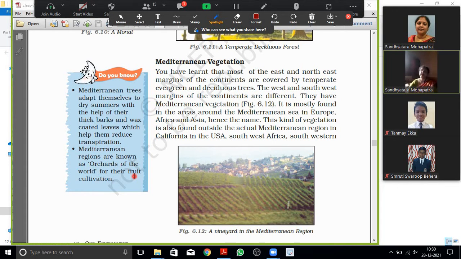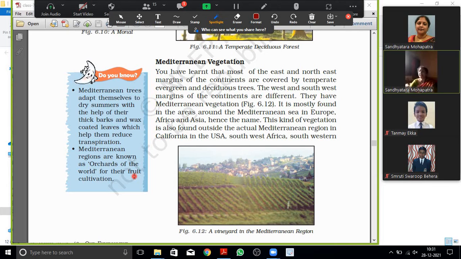The Mediterranean Sea, because it is in the middle of Europe and Africa. Europe in the north, Africa in the south, and parts of Asia in the east. Hence the name, as the vegetation is just around the Mediterranean Sea, it is called Mediterranean vegetation, right?